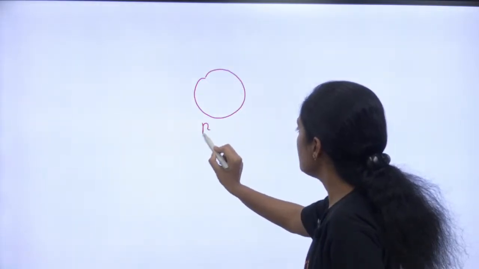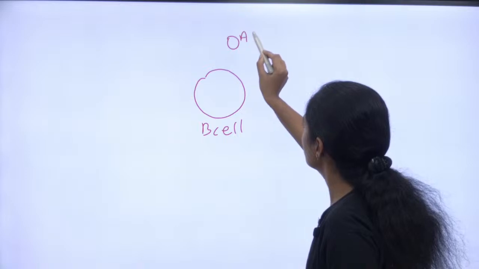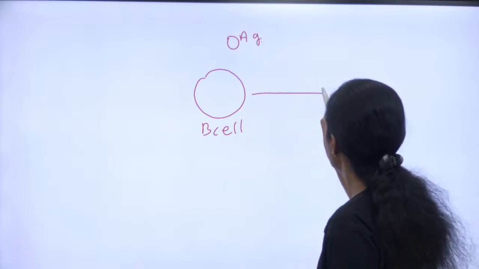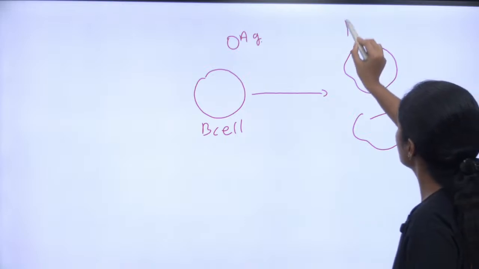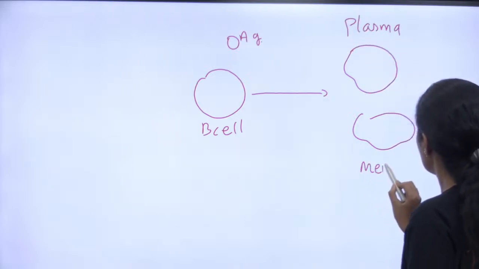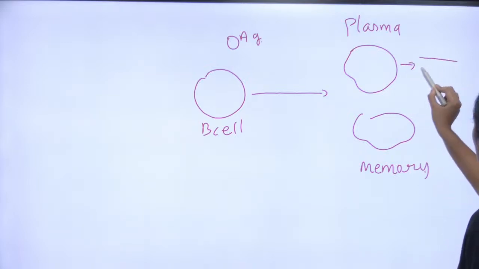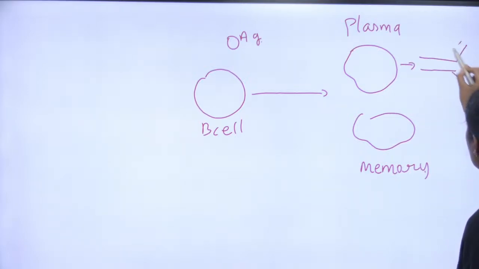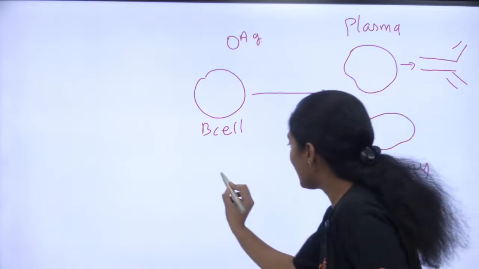Imagine this is your B cell, and this is your antigen. The B cell gets differentiated into plasma cell and memory cell. Tell me, children, before I finish writing. This plasma cell is the one which is going to produce my antibody. Okay. Activate B cell. How does it activate B cell?